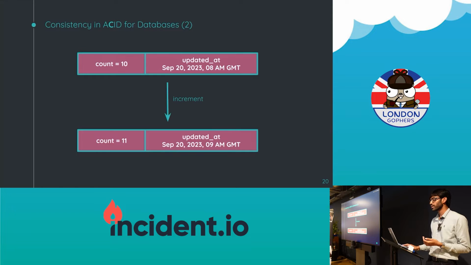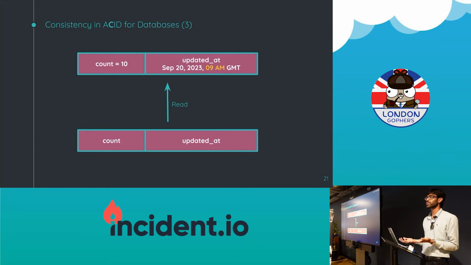But let's say I do a read now. So I'm like, oh, what's the value of count and when was it last updated? What if I get this? The count is 10, which is the older value before I did the increment, but updated at is 9 a.m., right? So this is weird, right?